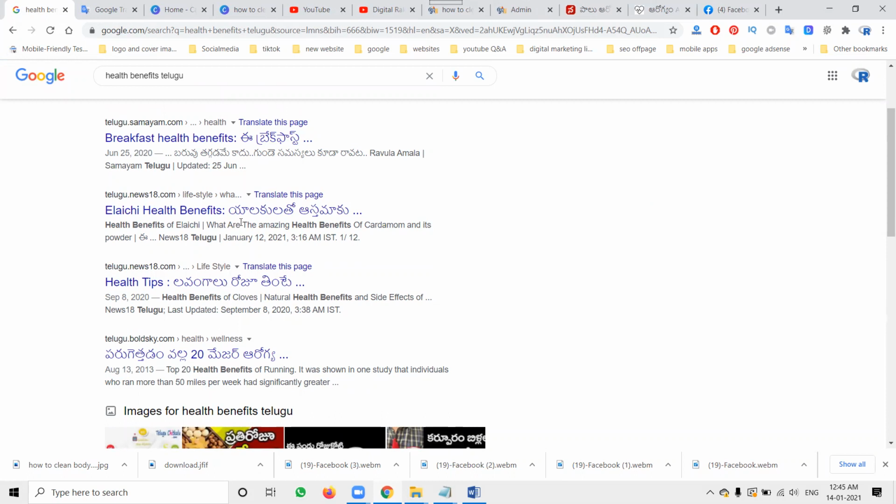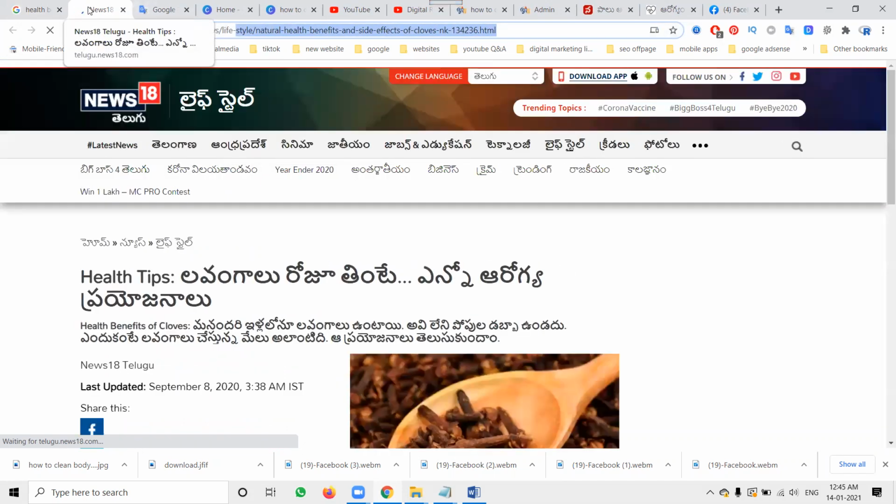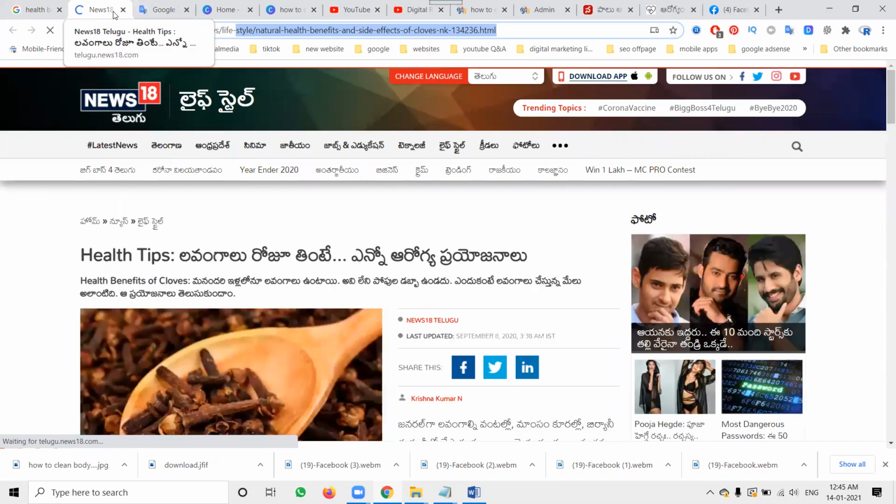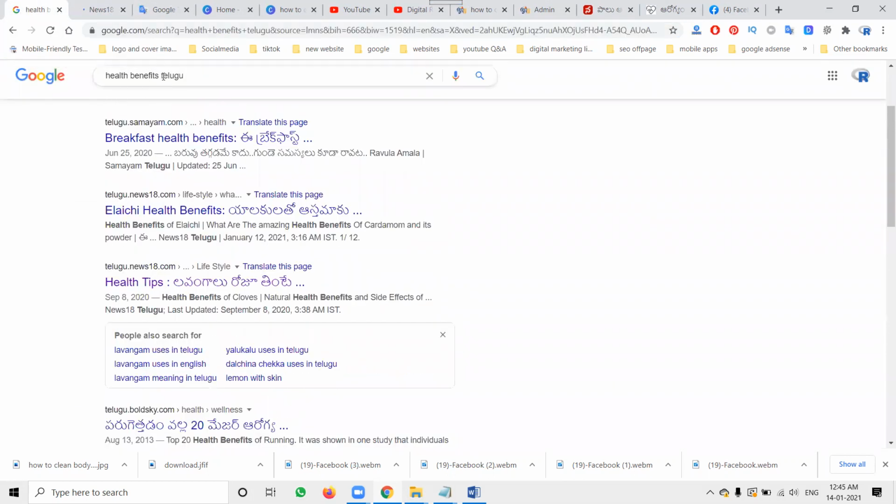So that is called your structure, and your title will be completely different. When I open here, the content will be in English, but the title will be in Telugu and English. What I'm searching is health benefits in Telugu. So they use Telugu in a particular keyword for search engine optimization purposes. That means what you write for the title, description and keyword is a major key point.